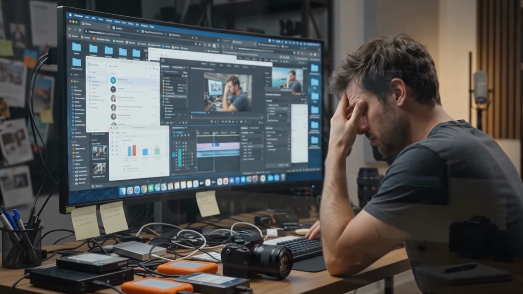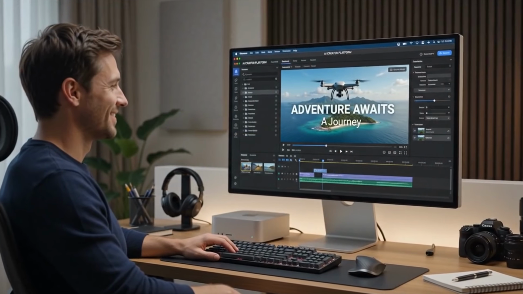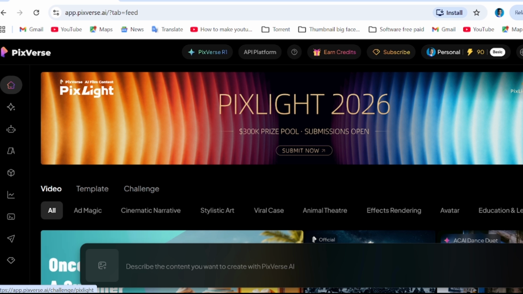Creators don't need more complicated tools. They need a better workflow. And that's exactly what PixVerse helps with.